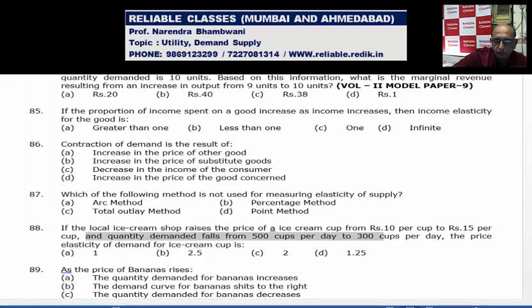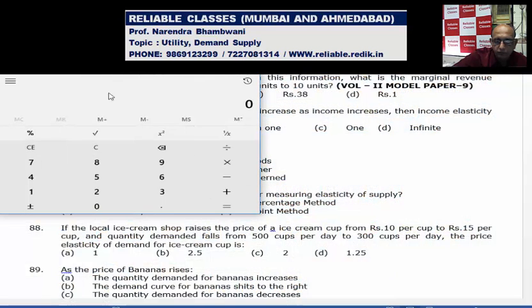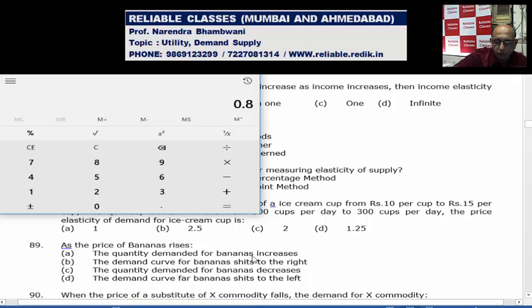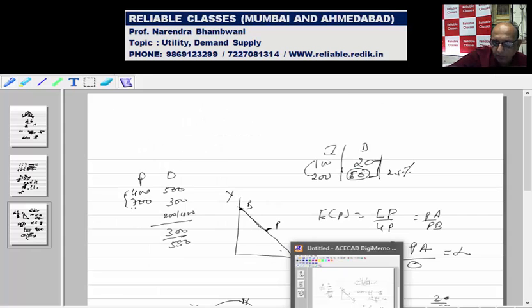Okay. Now if you go by proportionate method, then it is 200 is the change divided by 500, into 10 divided by 5. That gives 0.8, which is not given, so it is 1.25. Okay, answer is 1.25.